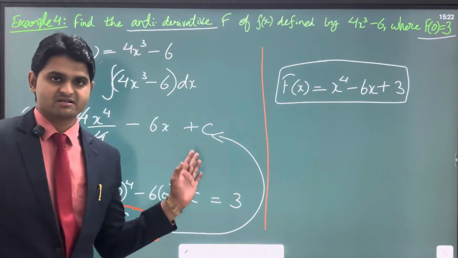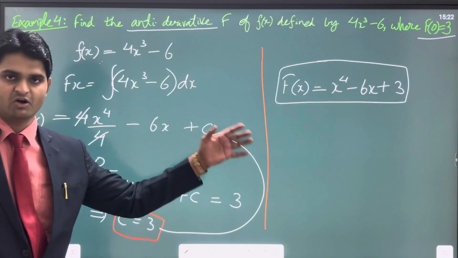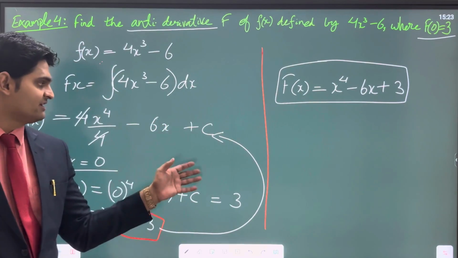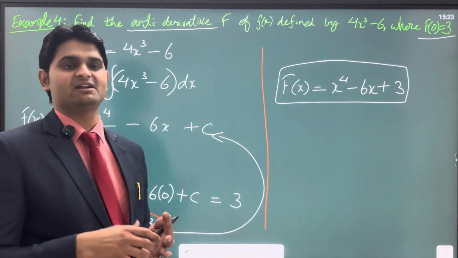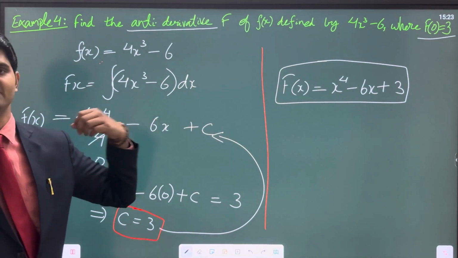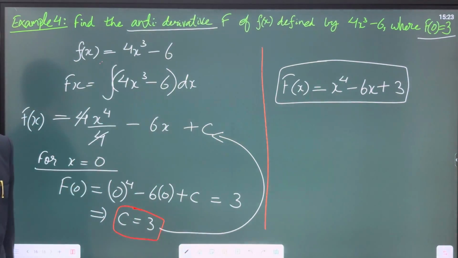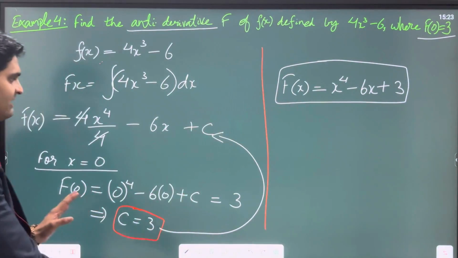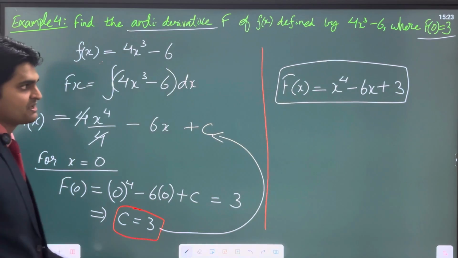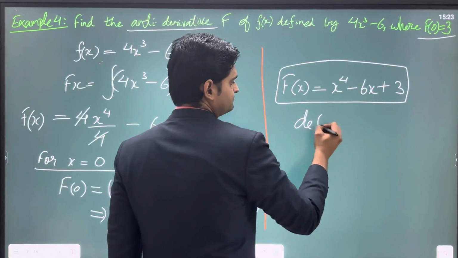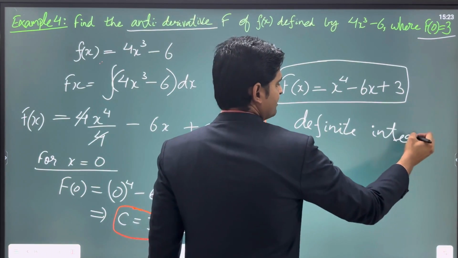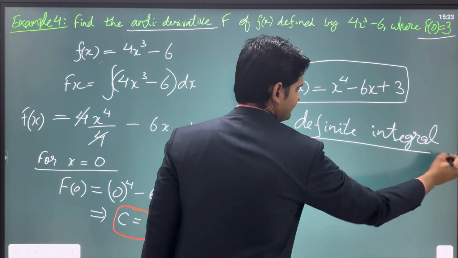Until now all the questions were having plus c, plus c, plus c, right? All the questions were having c attached with it, and c is nothing but an arbitrary constant, and we very well know that there can be an infinite number of answers when it comes to putting the value of c, because you have infinite real numbers and any real number can be put here. But if the value of c, this arbitrary constant, is known to us, it will become a definite integral. So this is the difference between definite and indefinite integrals, right?